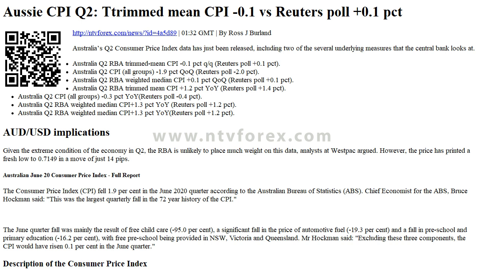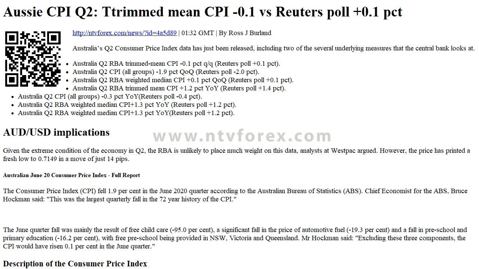Australian June 2020 Consumer Price Index full report. The Consumer Price Index (CPI) fell 1.9% in the June 2020 quarter according to the Australian Bureau of Statistics (ABS). Chief economist for the ABS, Bruce Hockman, said this was the largest quarterly fall in the 72-year history of the CPI. The June quarter fall was mainly the result of free childcare